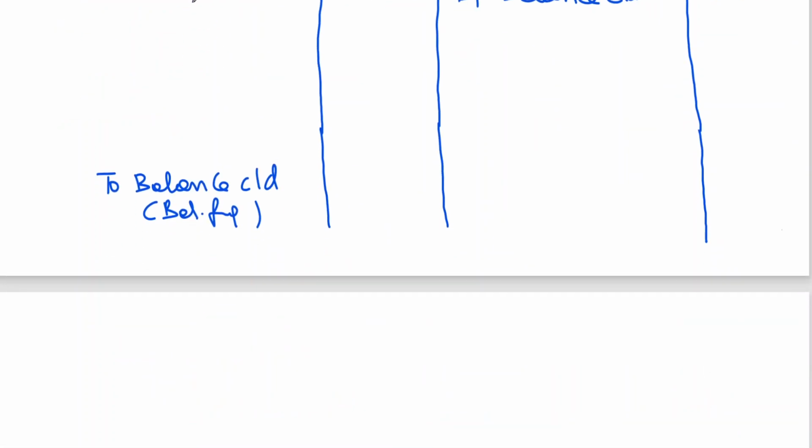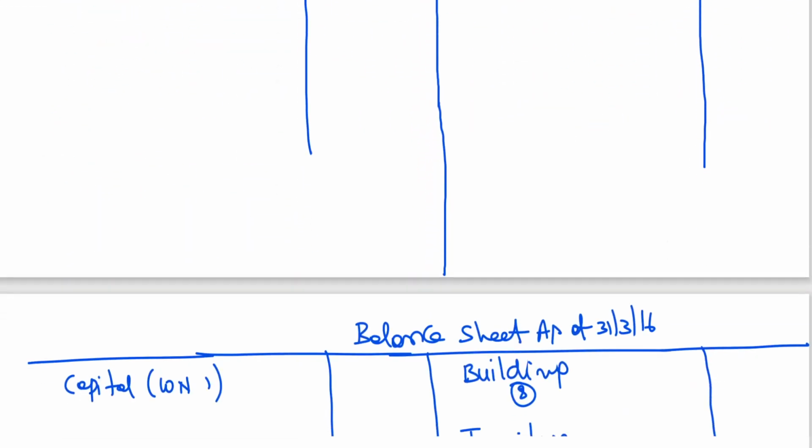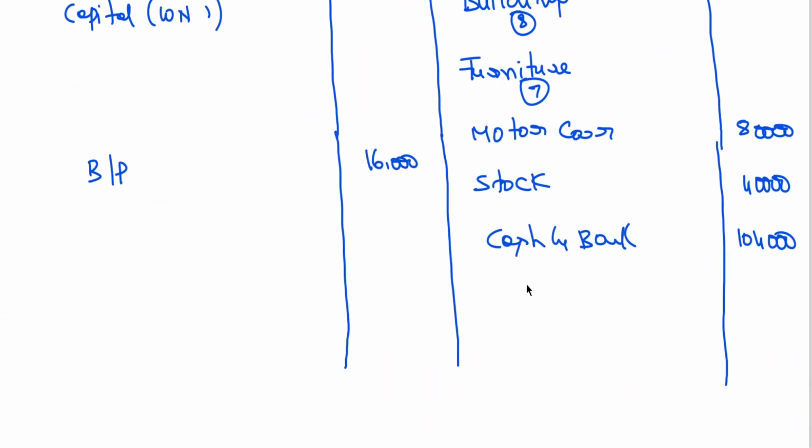Let me already open closing balance sheet. I am writing first notes number two. Then bills receivable, I got 28,000.